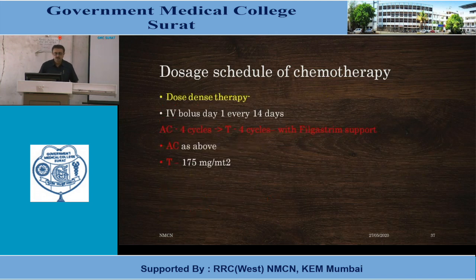Another variety is dose dense therapy. IV bolus day 1 every 14 days, 4 cycles can be given for both AC and T with filgrastim support. The doses of AC and T are as above.